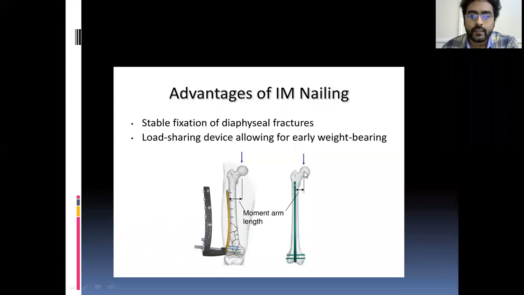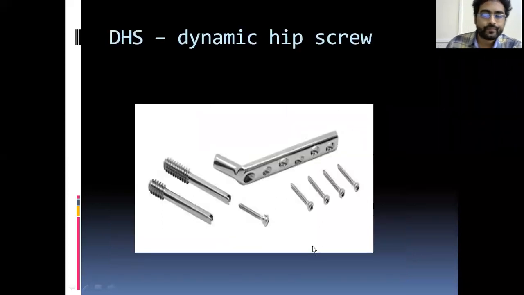Whereas the nail, see this black arrow, the acting force is very near to the nail, so there is less moment. Here is the nail. If you try to bend the nail from here, it is very difficult because you are using the less moment. That's why nails are more stable than plates for a particular configuration of the fracture. This is not a universal law, but for a given fracture, there is more stability for the nails.